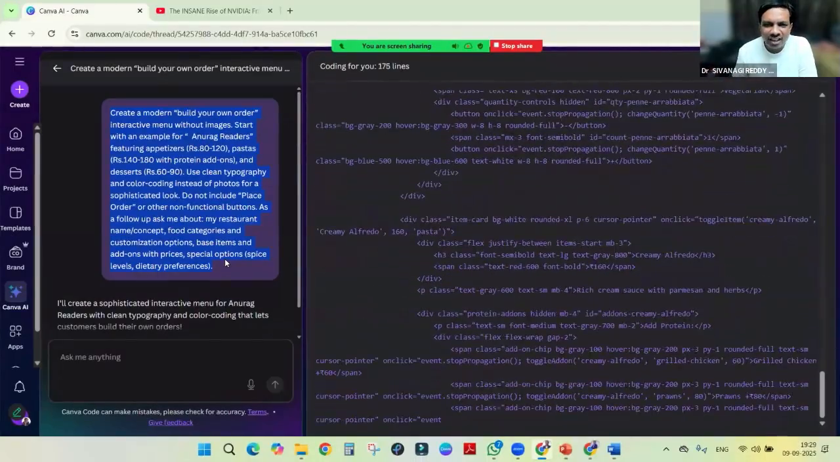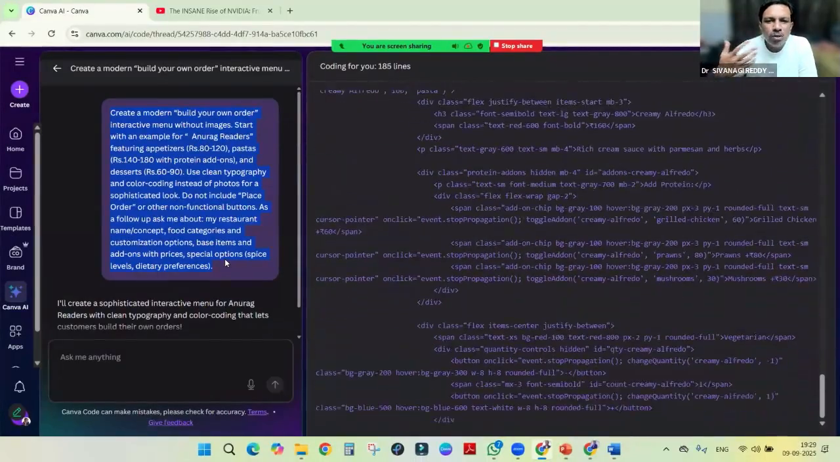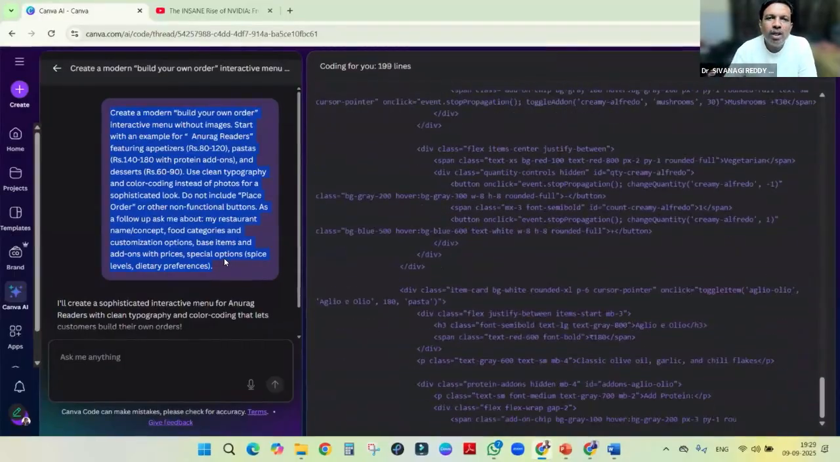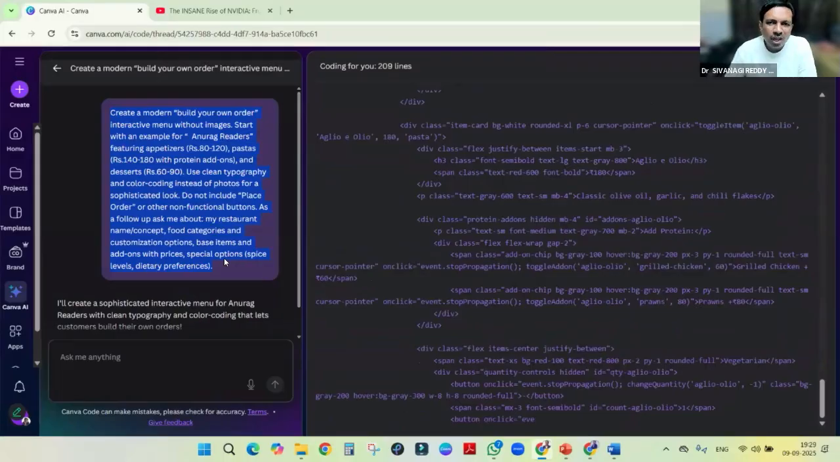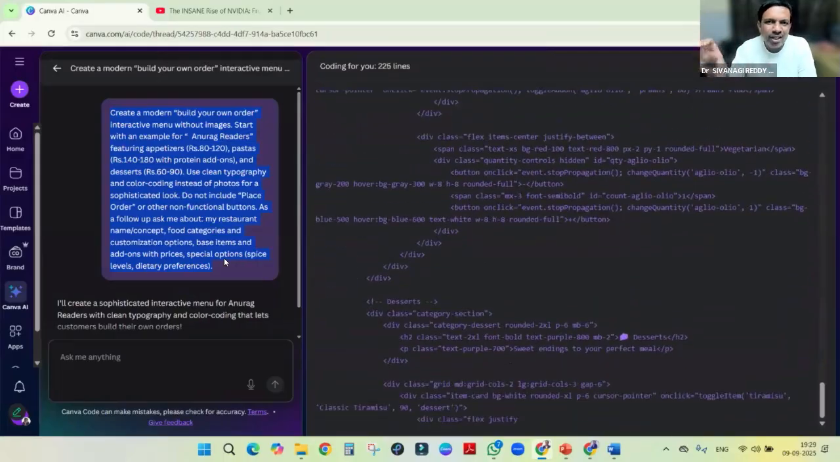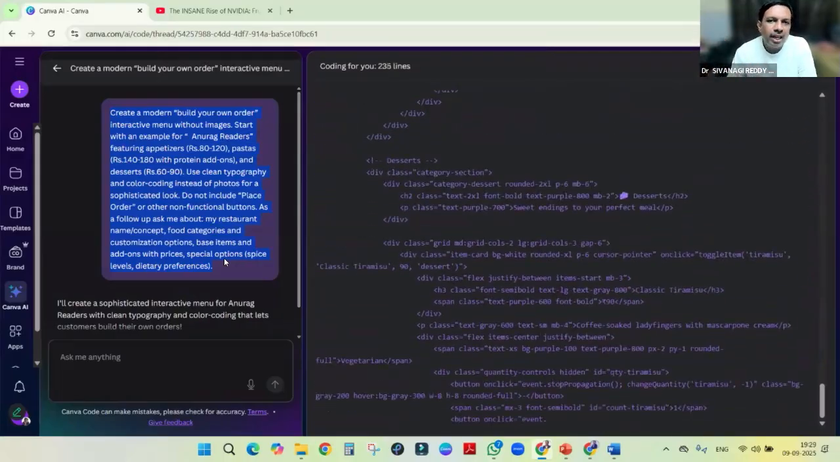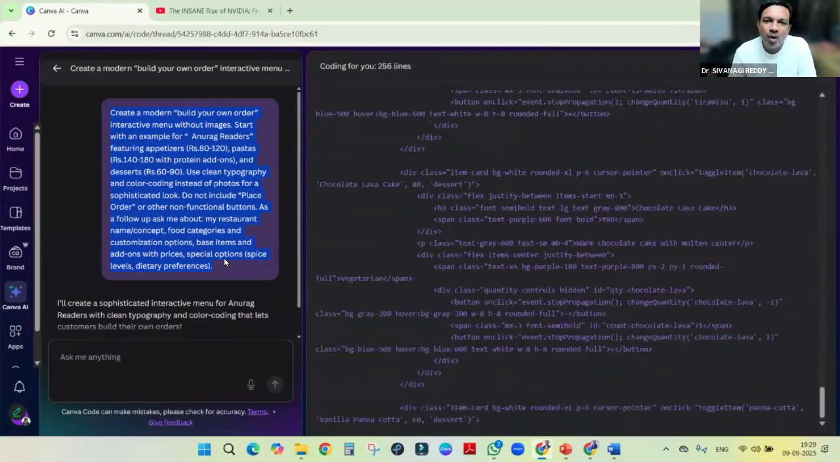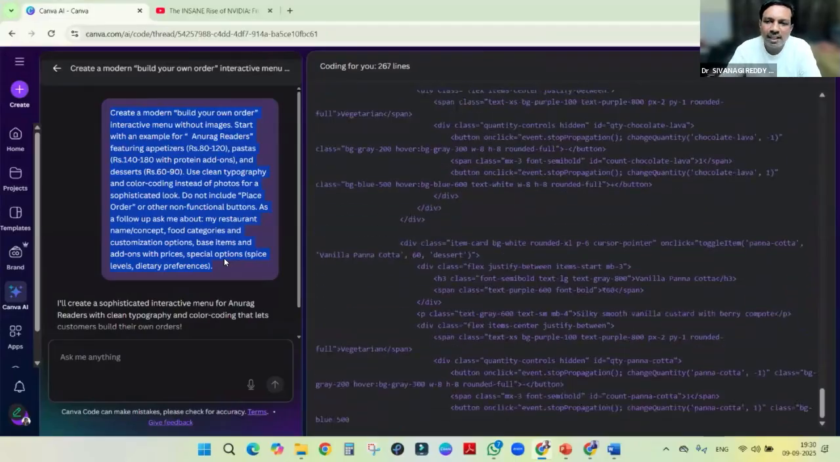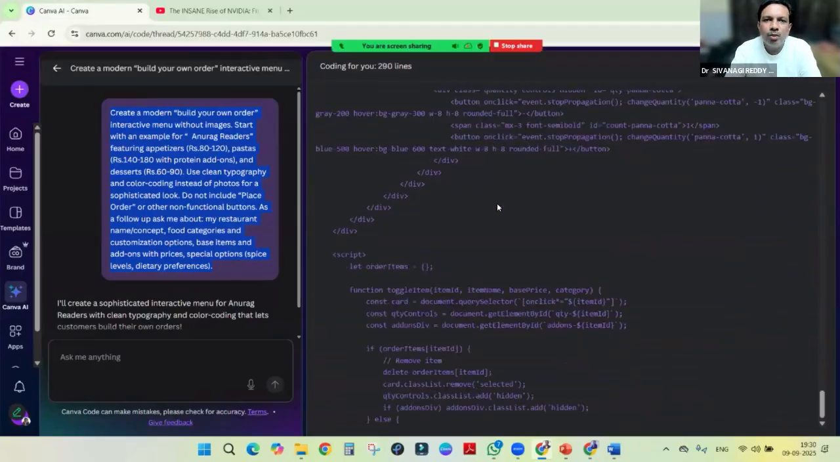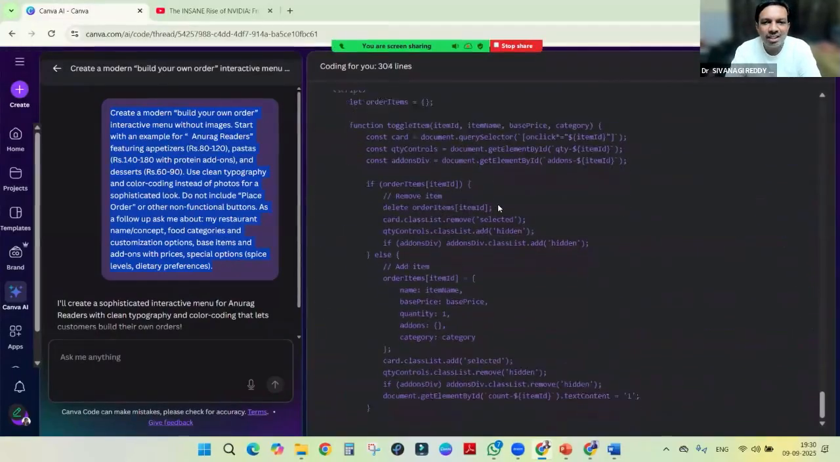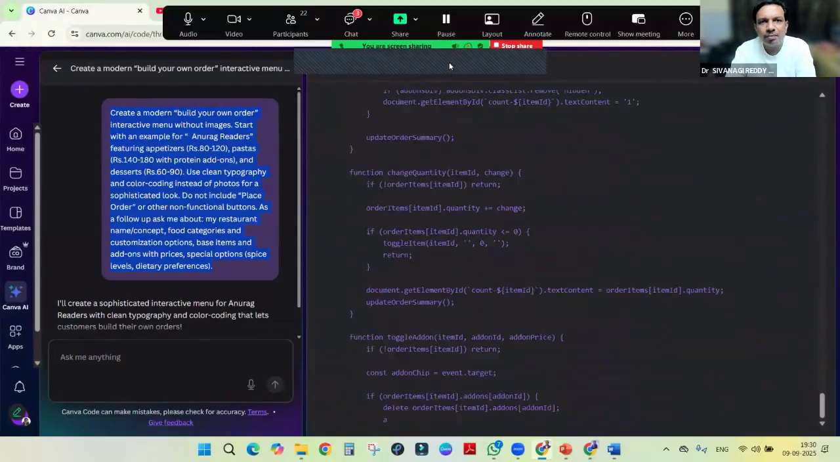Don't worry about what it is giving. And if you want to learn what each step is, you can copy this program, go to ChatGPT and ask it to explain the first 10 lines. Like that, line by line it will explain how it is working. Right. It's almost 300 plus lines.